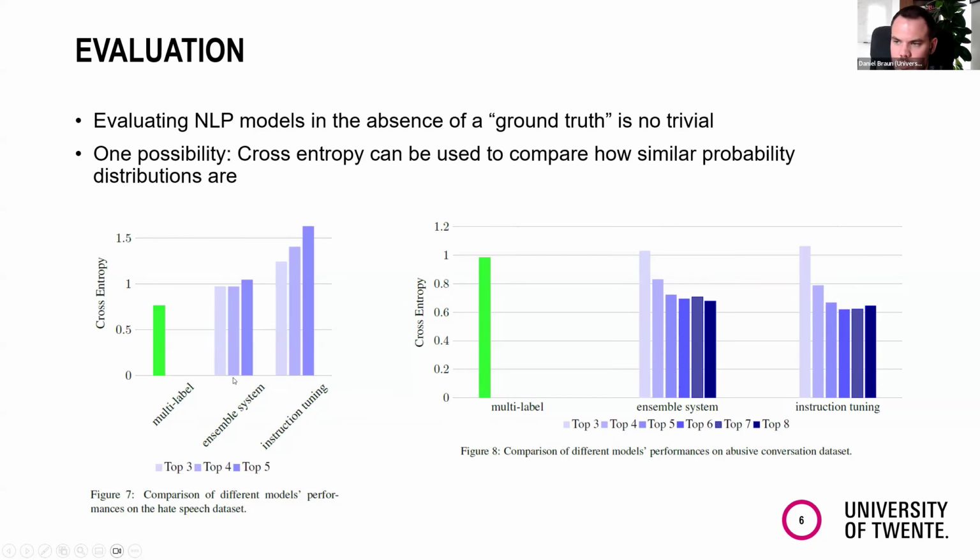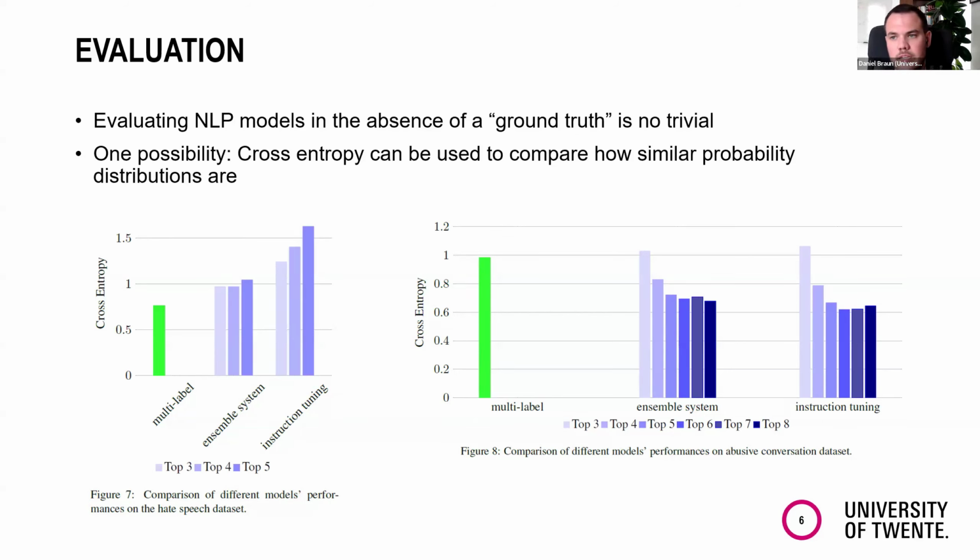As you can see, the smaller the number of models that we used, the better the predicted distribution fitted the original distribution. For the other data set, the abusive conversation data set, which is much more fine-grained, we actually see the opposite. Here the multi-label approach was not performing so well, and for the ensemble system and the instruction tuning, the more of the submodels we integrated, the better the prediction got. Again, this is probably the case because here we have a much more fine-grained labeling.